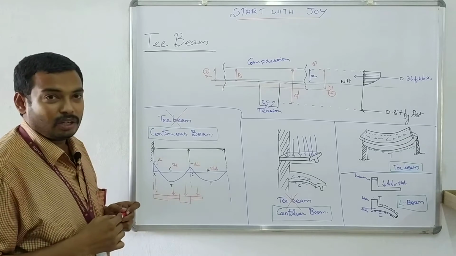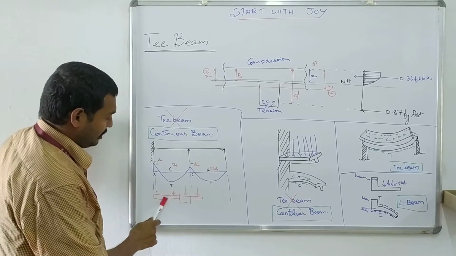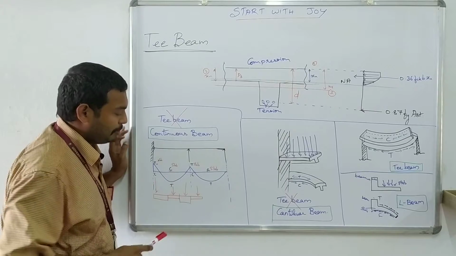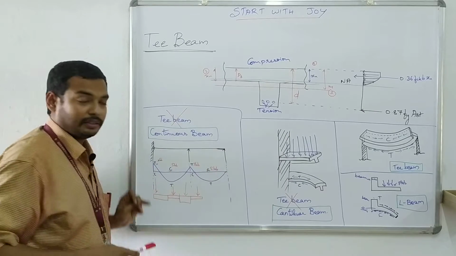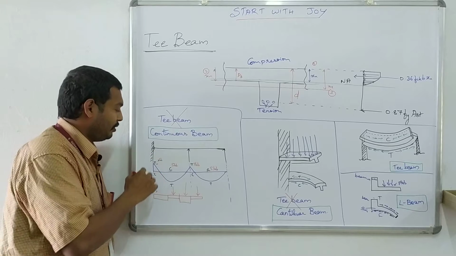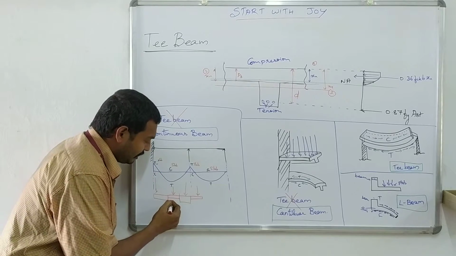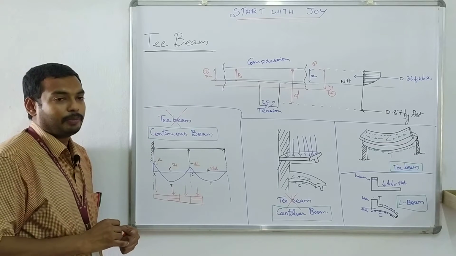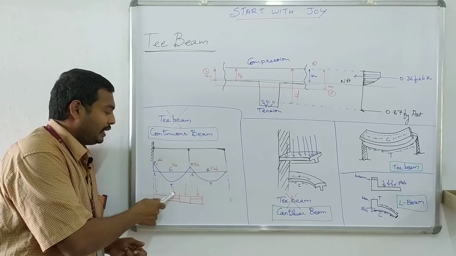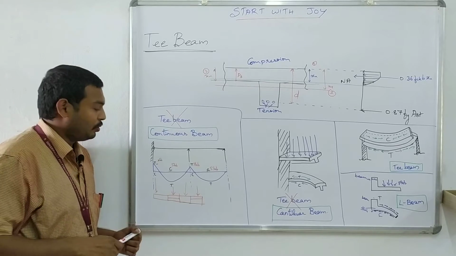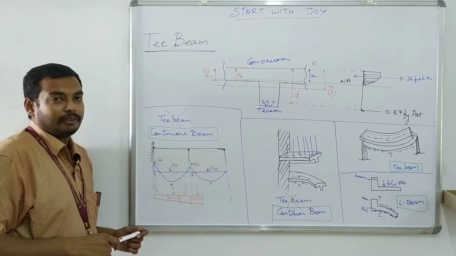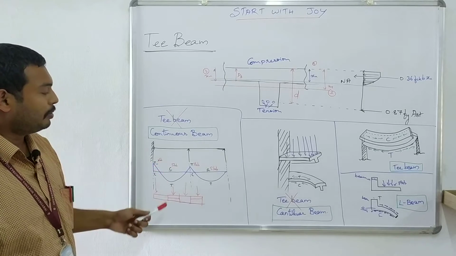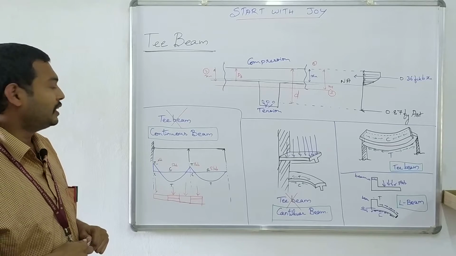So for this bending moment diagram, if you are going to design as a T-beam and rectangular beam, it will be like this. Due to the change in depth of the beam, we cannot follow the procedure of T-beam design for this entire span. So that's why we are following the rectangular design procedures for continuous beams. So uniform depth of beam we have to provide. That's why we are not following T-beam design for these cases. So we are going to provide a rectangular beam and we are going to design as a singly reinforced or doubly reinforced rectangular beam for this type of structures, that is continuous beams.